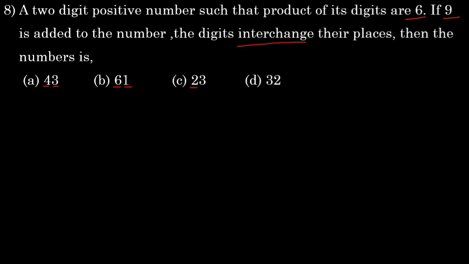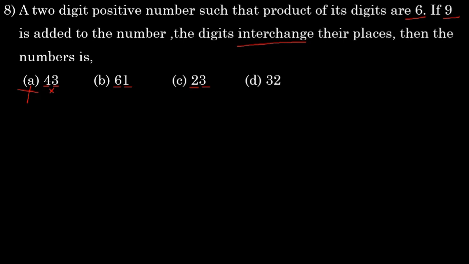That means we need to consider 4 and 3. So based on that only we need to go now. So what we have, first option 4 and 3. By multiplying, how much will we get? 4 3s are 12. So that means its product is not 6. Therefore we can't take 43.